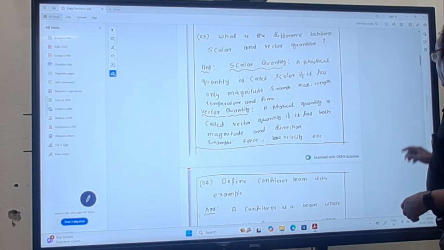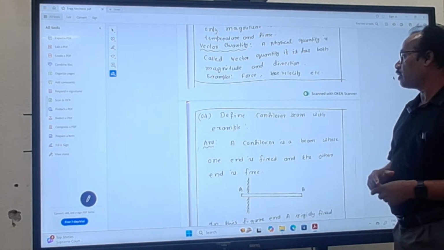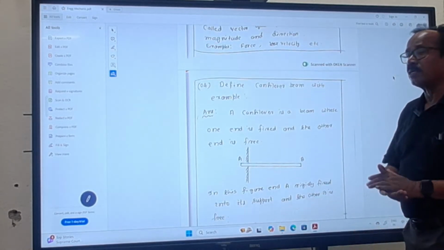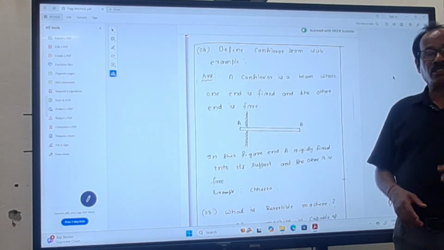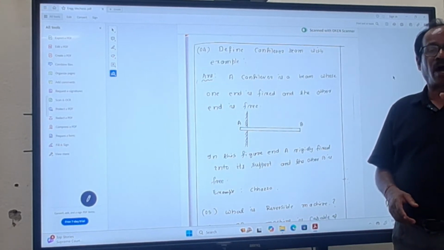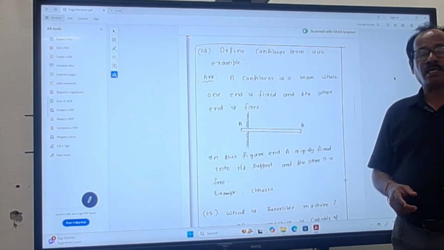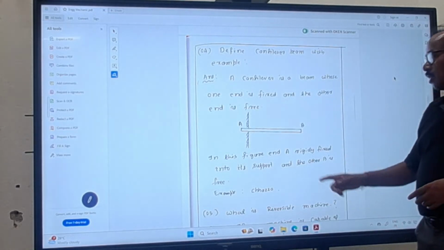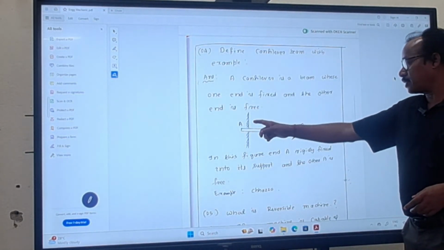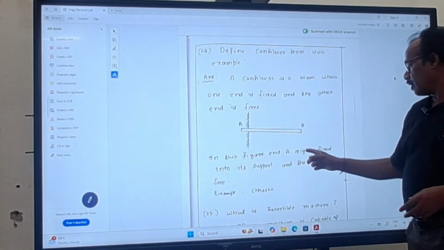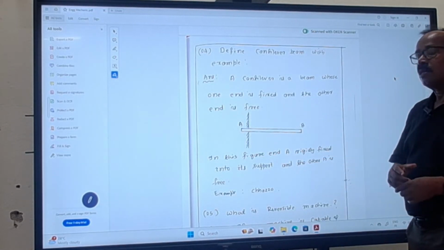Then define cantilever beam with example. You know that what is cantilever beam? A cantilever beam is one which is fixed at one end and free at the other end. This is the diagram of a cantilever beam. Here A is rigidly fixed into its support, and the other end B is free.